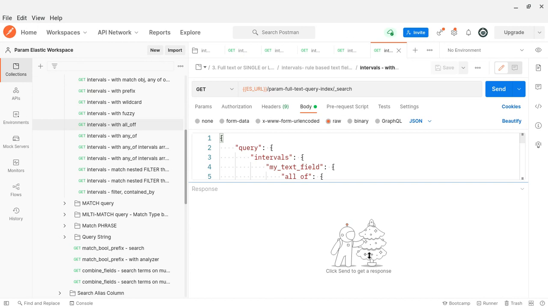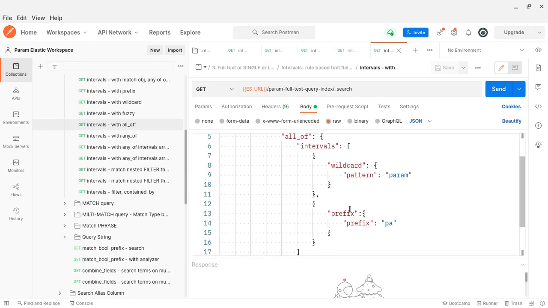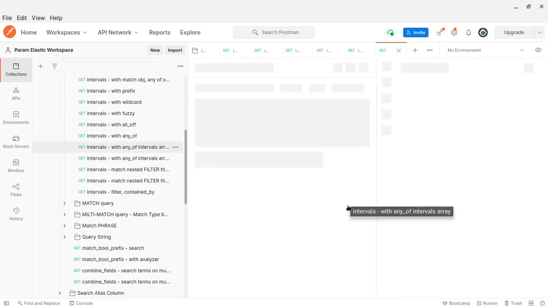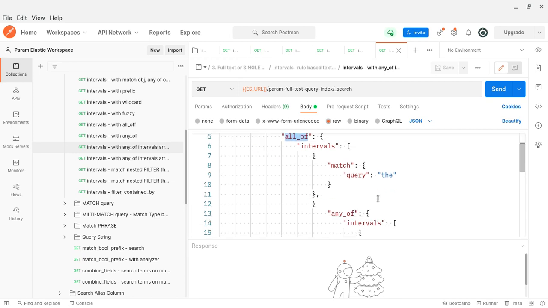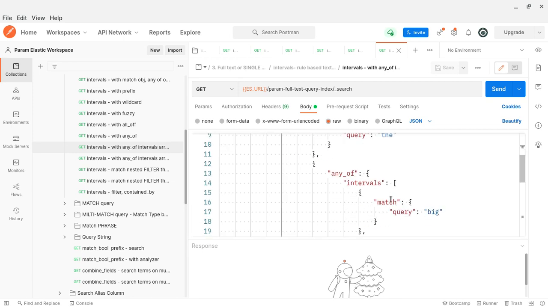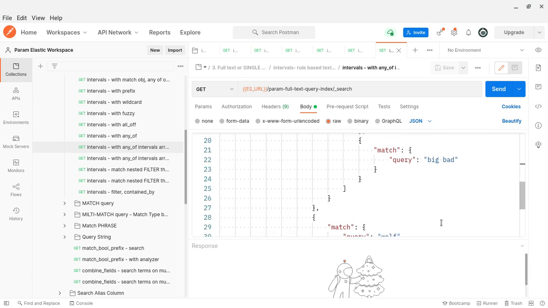As I told you, any_of is one of the other rules. Here I wrap the interval and the prefix. Similarly, any_of with an intervals array, and inside that it's a big word, that's fine.